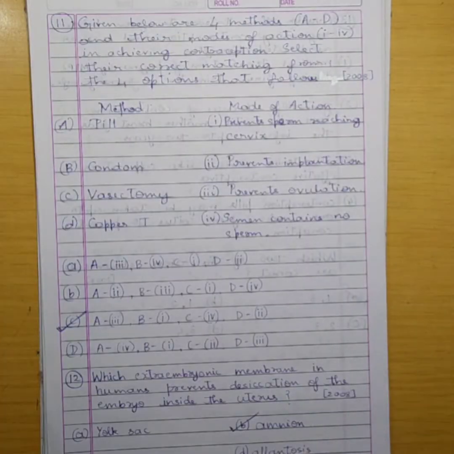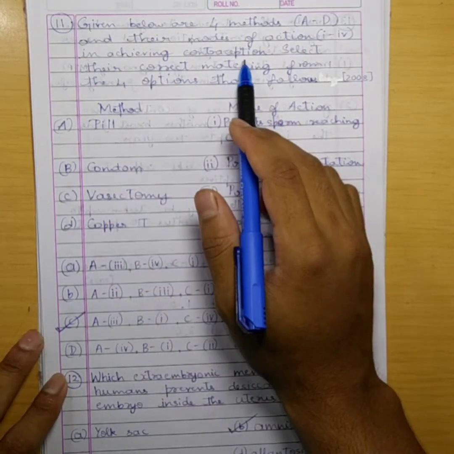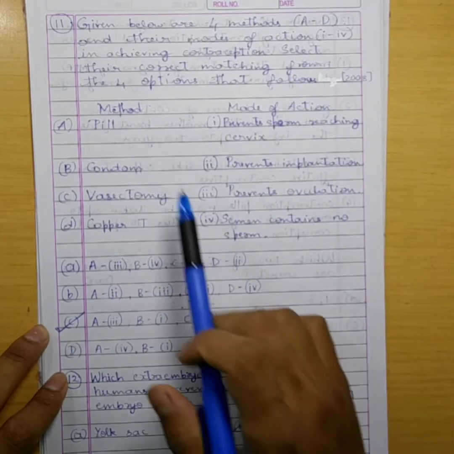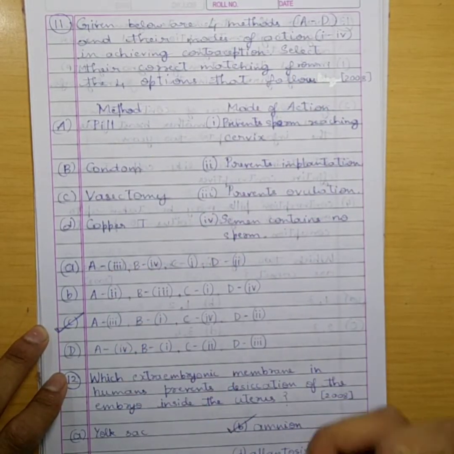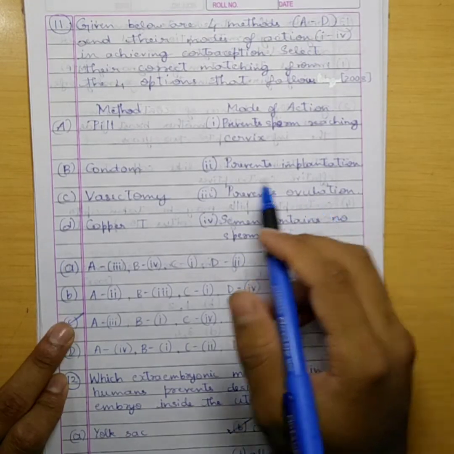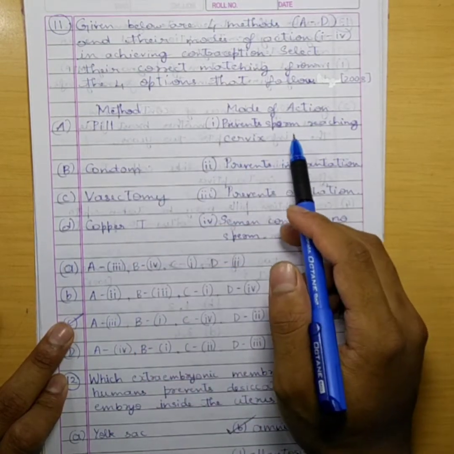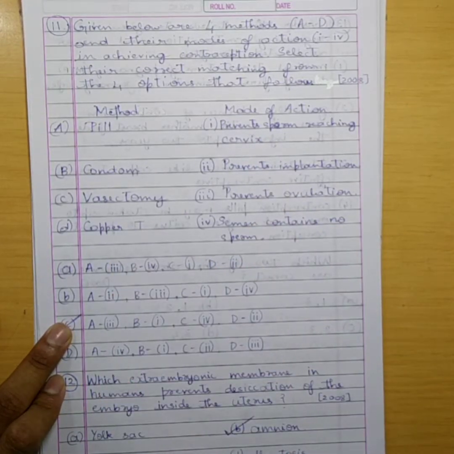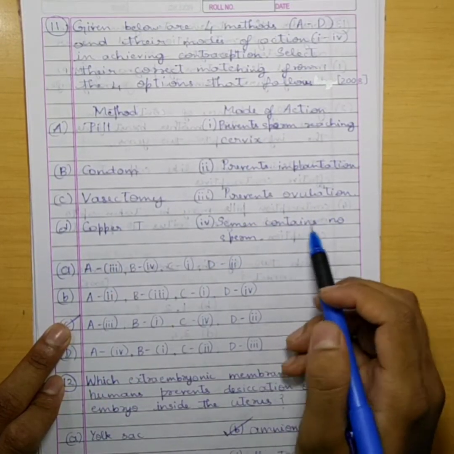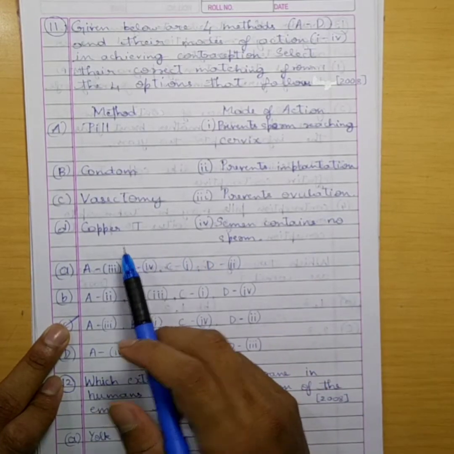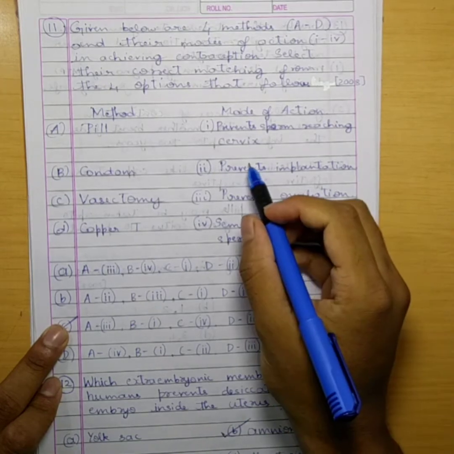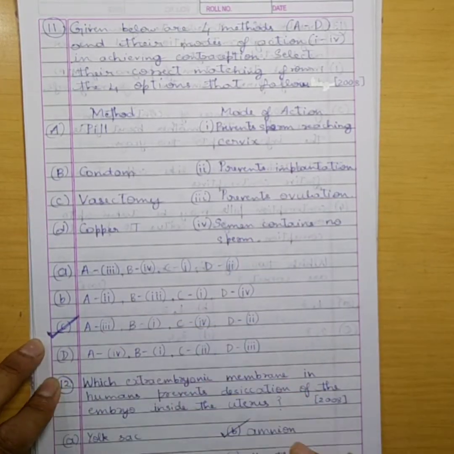Question 11. Given below are 4 methods and their modes of action in achieving contraception. Select their correct matching from the 4 options that follow. Option A. Pill prevents ovulation. A is 3. Option B. Condom prevents sperm reaching cervix. B is 1. Option C. Vasectomy. After vasectomy, semen contains no sperm. Option D. Copper T prevents implantation. So the correct combination is option C.